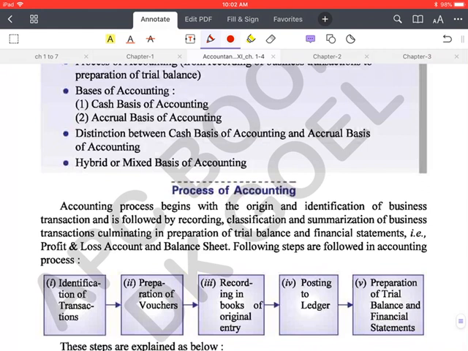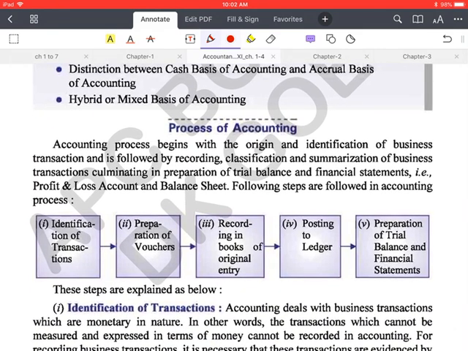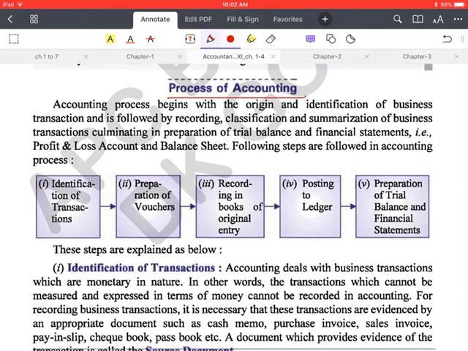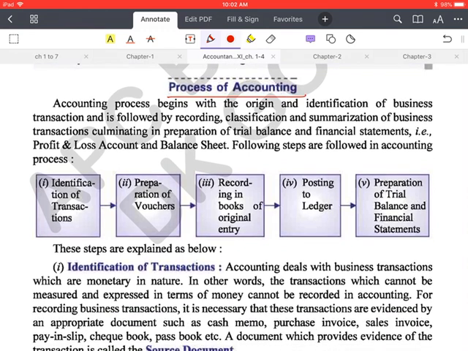Actually, the concept of this topic we have already discussed in chapter number 1. Okay, so now again we are starting it. So, process of accounting. You can see the chart here. It starts from the identification of business transaction. Sometimes a question comes in the examination: from which step does the accounting process start? So the answer is obviously identification of transaction. So the first step is identification of transaction.